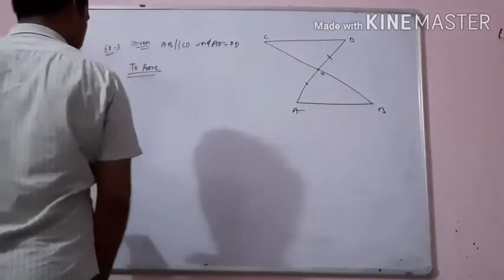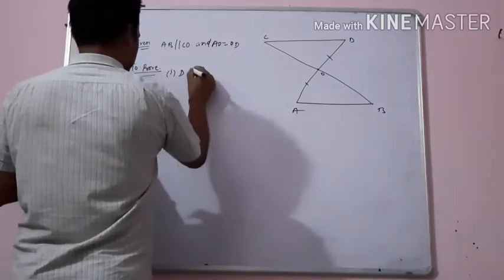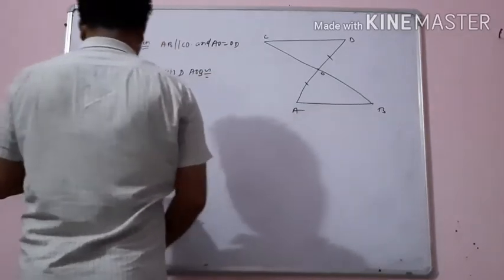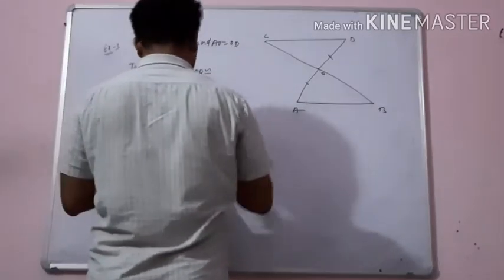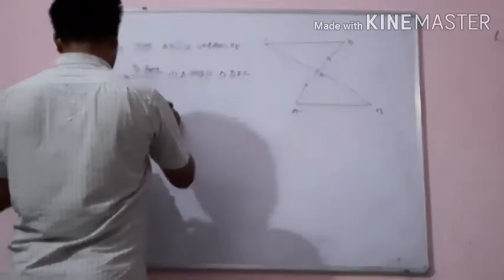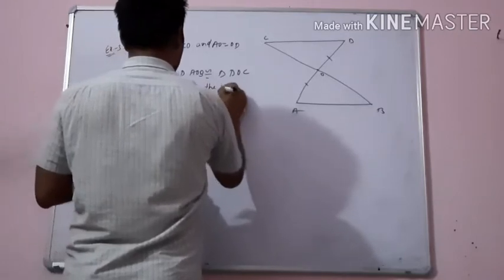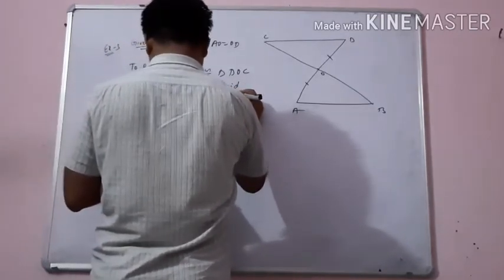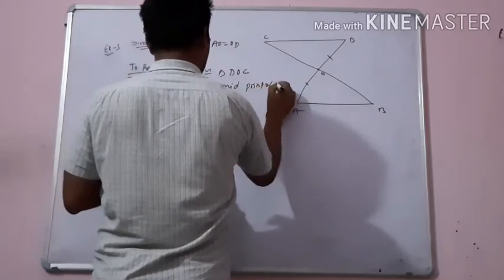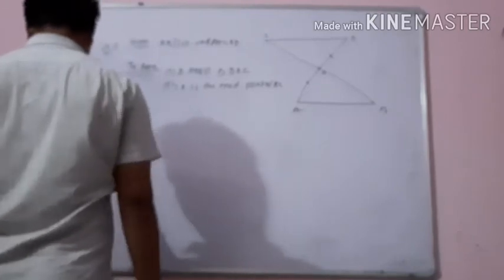To prove: first, triangle AOB is congruent to triangle DOC, and O is the midpoint of BC. Now the proof. See how we will prove.